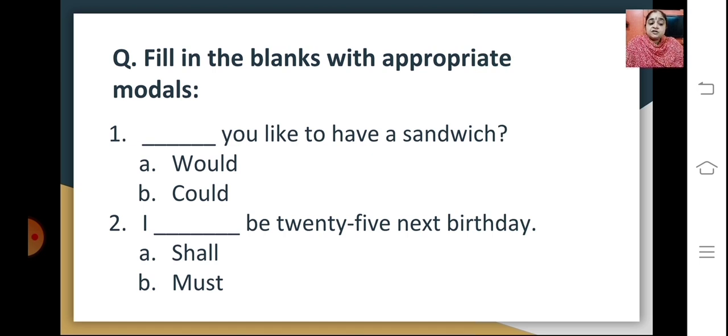So here you have: dash you like to have a sandwich. So it could be: would you like to have a sandwich, or could you like to have a sandwich? So the answer would be, would you like to have a sandwich? The second one is, I dash be 25 next birthday. The options given are shall or must. So here the answer would be shall. I shall be 25 next birthday. So this is one kind of a question that can be asked in your exams.